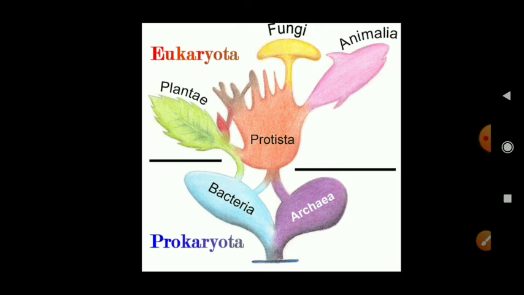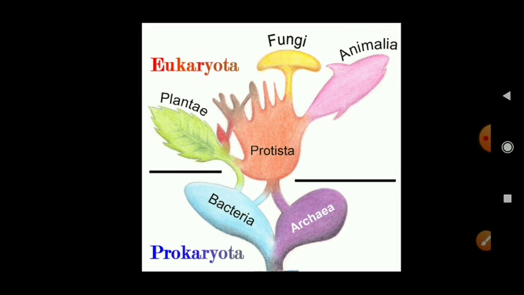For example, cyanobacteria, heterocysts and all the blue-green algae come in the simple bacteria. Blue-green algae is useful in nitrogen fixation.